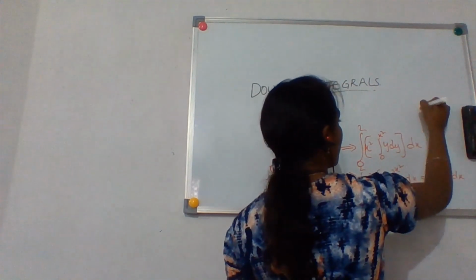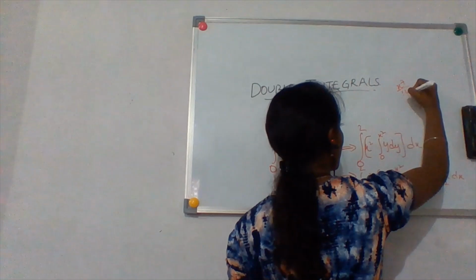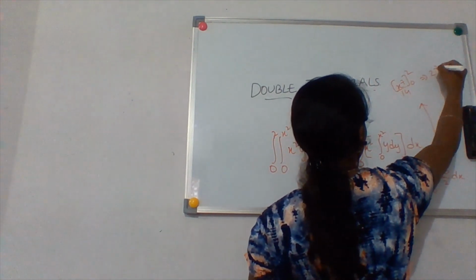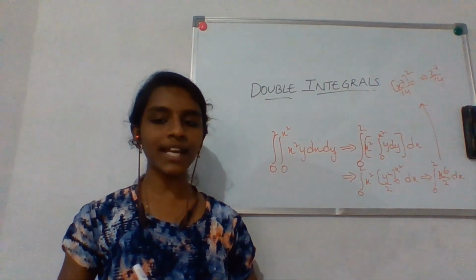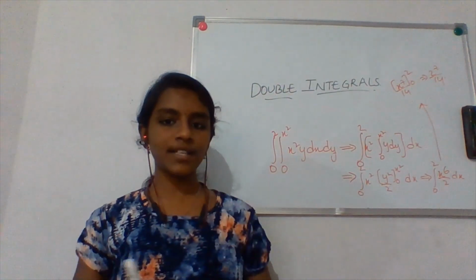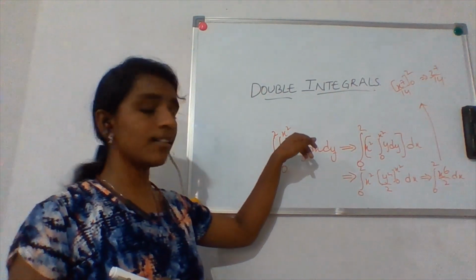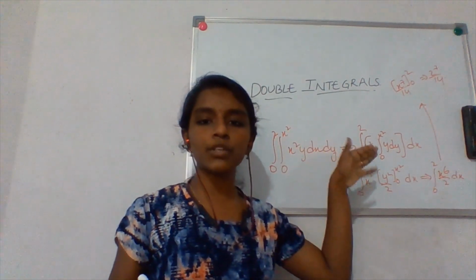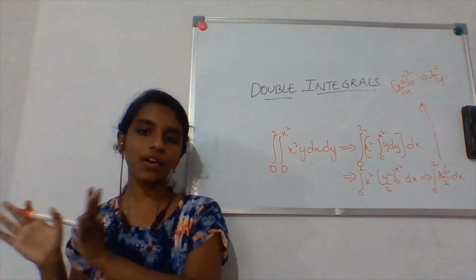And now you can directly solve. That is, you will be getting x power 7 by 14, and the limits will be 0 to 2, and 2 power 7 by 14 will be your required answer. Am I right? So that is it. Now we are getting a constant. So have you understood what we are going to take first? If you have y as a variable in the limits, then first we do in terms of dx, and then in terms of dy. Finally our motto is to get the answer as a constant.